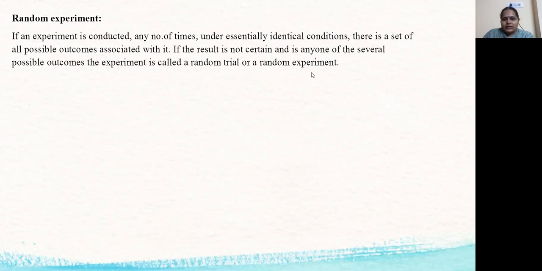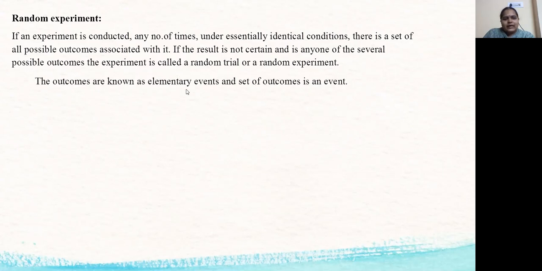Suppose we take a coin. Even if we toss the coin many times, we don't know whether we get head or tail. All possible outcomes are head and tail only. From these two we get one outcome, either head or tail. That kind of experiment is called a random experiment.